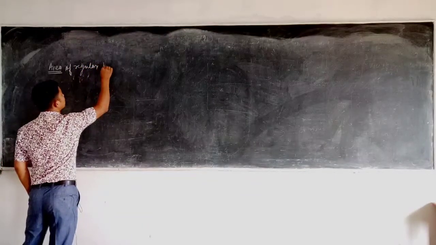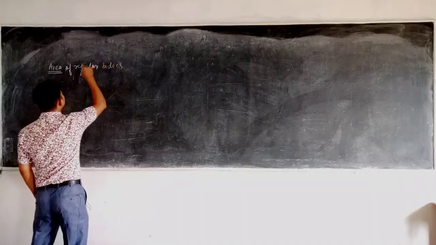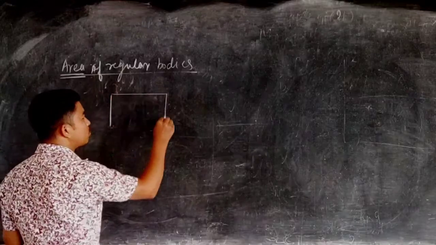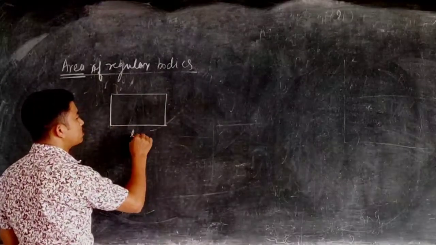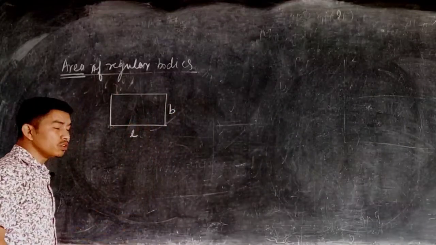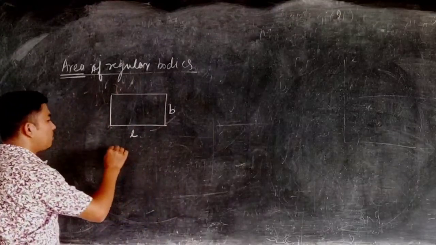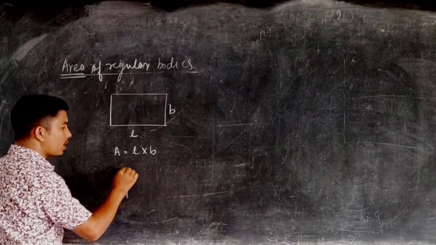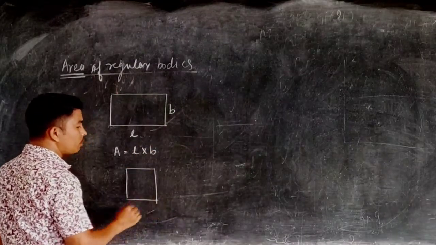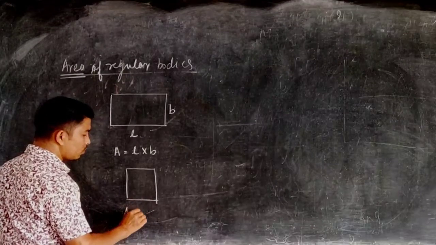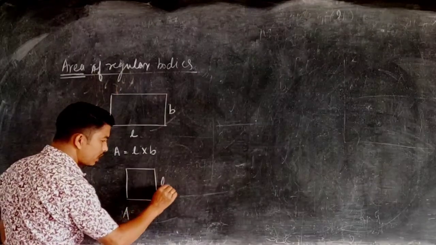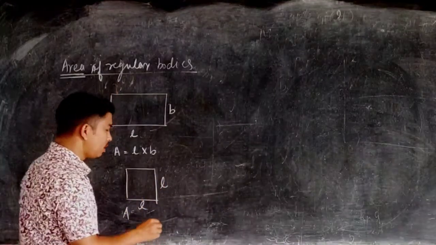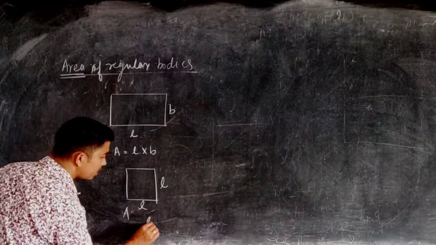For the area of regular bodies, you need to memorize some formulas. Suppose I give you a rectangle, a piece of paper which is rectangular in shape, with a length and a breadth. How do you find the area? Simply, the formula is area equals length into breadth. Suppose I give you a square. The area of a square is, if this is length and this one is also length, because in a square all four sides are the same, simply L into L, that is L square.